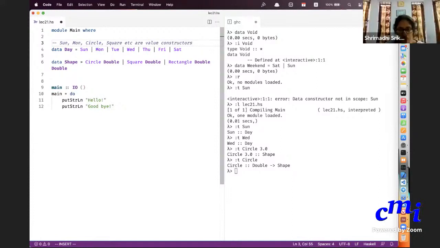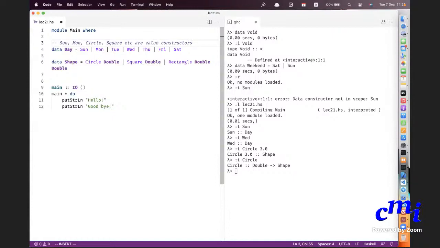If you give a double number to the circle function, it will construct a shape. It will just say circle 3.0 and that's a shape. So it constructs values of certain types.